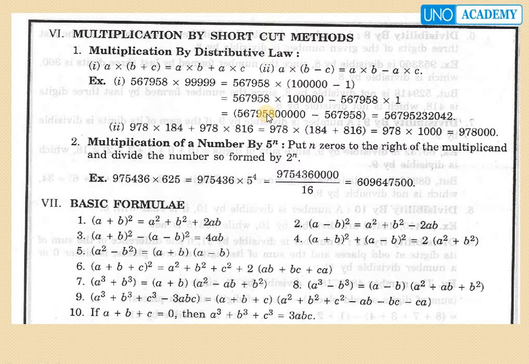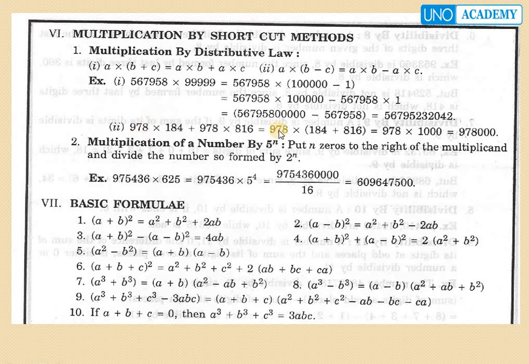Now from this, if we subtract this value, we get this value. Let's take another example: 978 into 184 plus 978 into 816. It is in the format a into b plus a into c. It can be written as a into (b plus c). Okay, let's take a common.